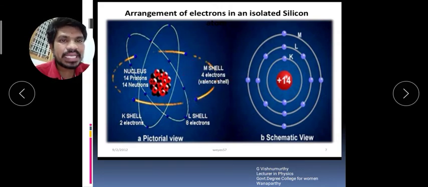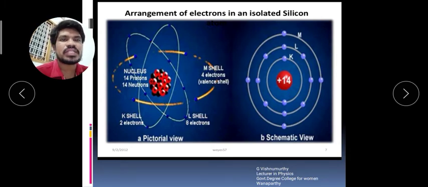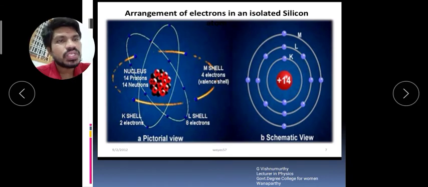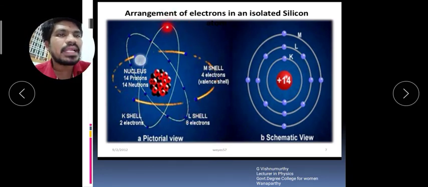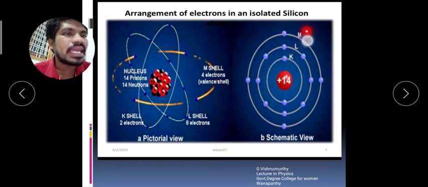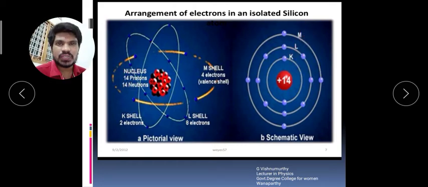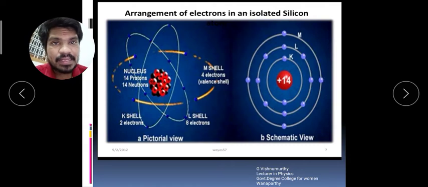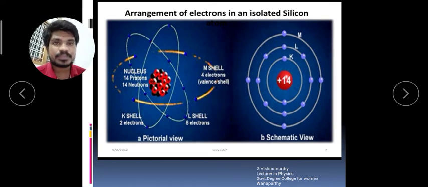The total is 10 plus 4 equals 14. So these K, L, M, N and so on are called the energy bands in the solid's isolated atom.